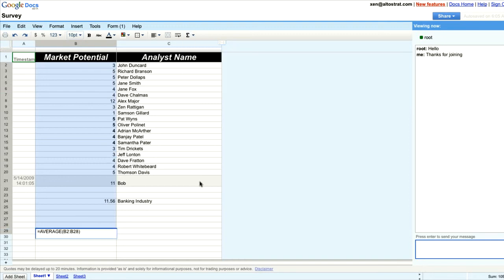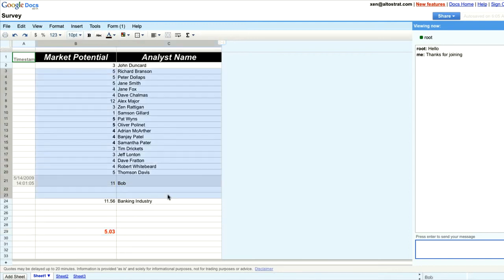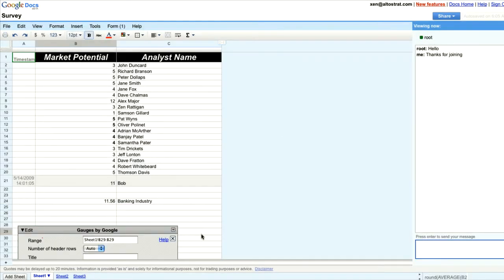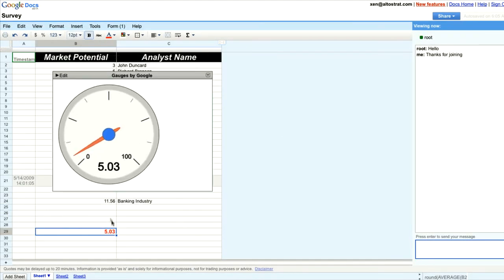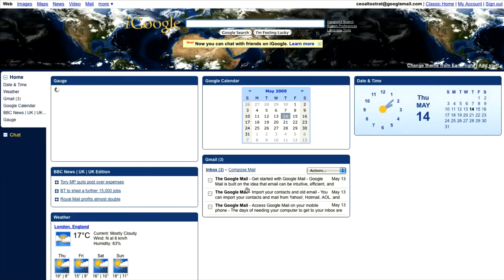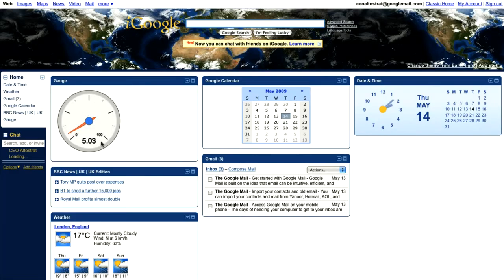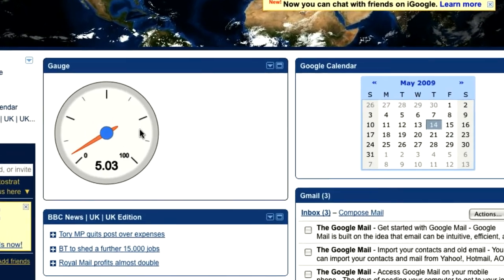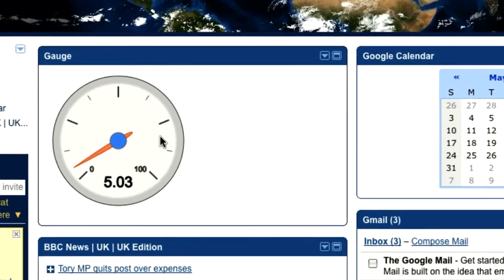Now at the moment I know our senior executive is really interested in the average number, so I could create a graph, but instead I'm going to create a gadget. I'll add this gauge gadget to my spreadsheet, which will track my value and then publish this gadget to our iGoogle page for the company. So you see, when my manager logs in, he'll see this gadget update in real time as the values change in the spreadsheet. So this is complete 360 data intelligence, from real-time data gathering, collaborative analysis, and then publishing the data as business intelligence.